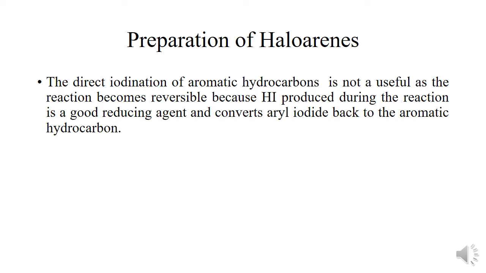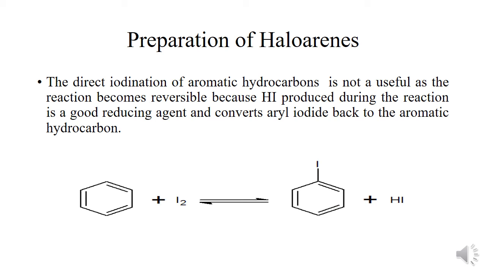The direct iodination of aromatic hydrocarbons is not useful, as this reaction becomes reversible because the hydrogen iodide produced during this reaction is a very good reducing agent, and it converts aryl iodide back to the aromatic hydrocarbon.